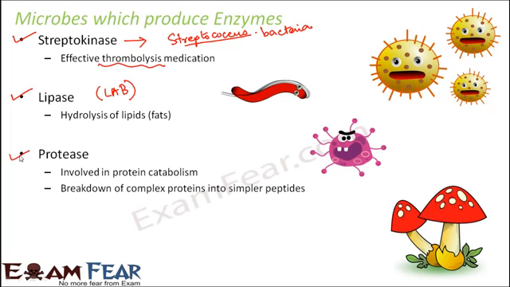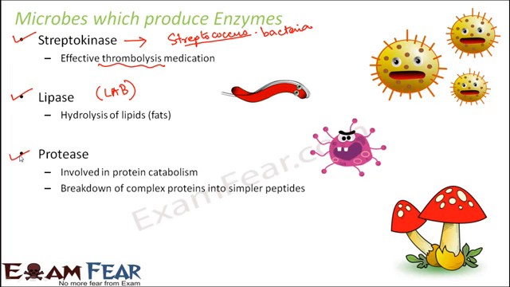Now when you want to break down proteins during metabolism, the protein again needs to be broken down into simpler peptides, and those simpler peptides can then further be broken down into amino acids, and then it can be absorbed. So during the process of digestion and absorption, lipids and proteins all need to be broken down into their simplest forms, and these enzymes help in that process. Whether it is lipase or protease, they all help in that process.